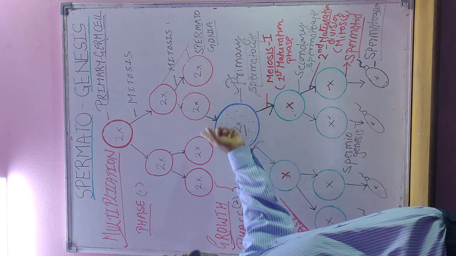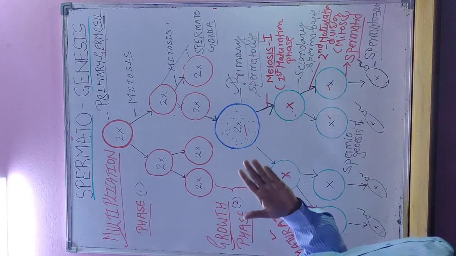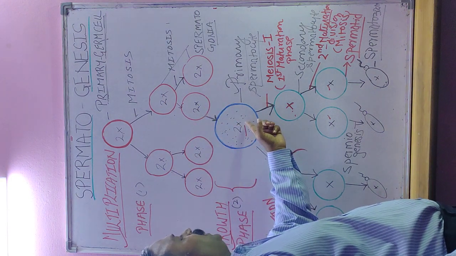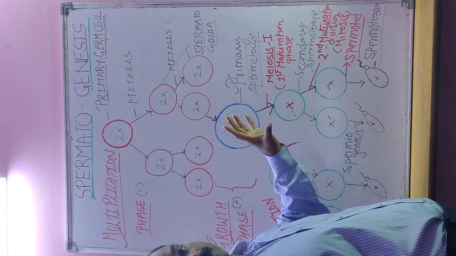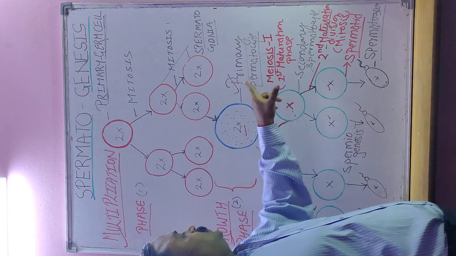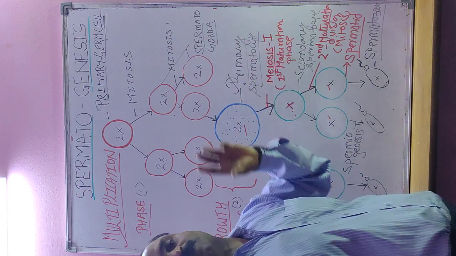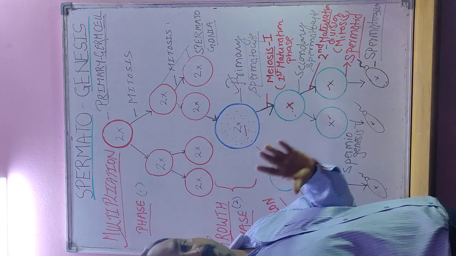Remember the parallel word, oogonium. The second is the growth phase, in which the spermatogonium develops into a slightly larger primary spermatocyte. In oogenesis, the word primary spermatocyte is replaced by primary oocyte. The consequent processes are the same.